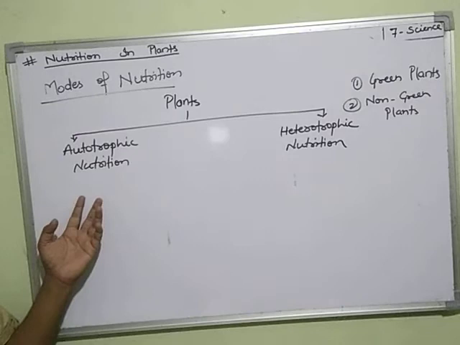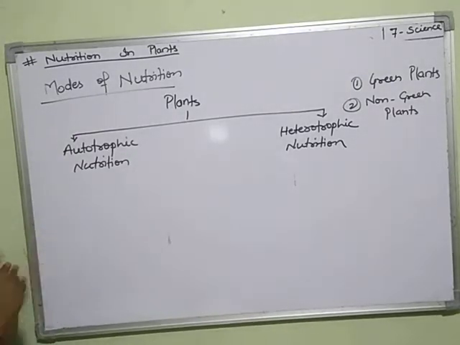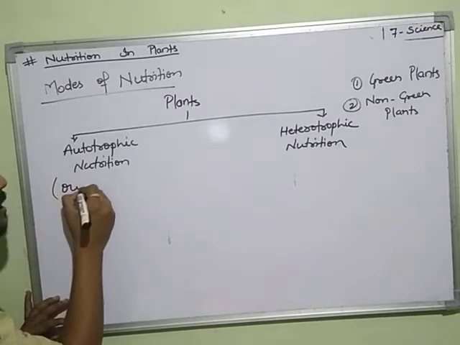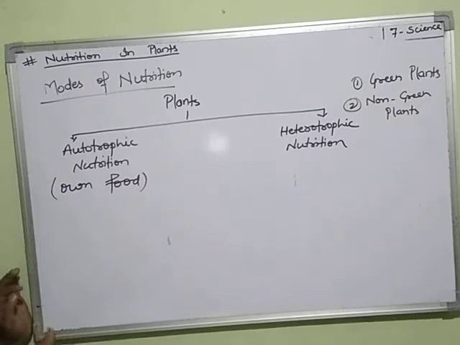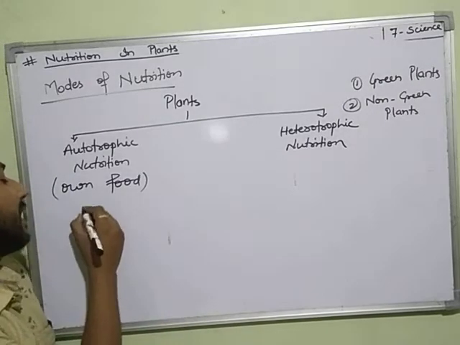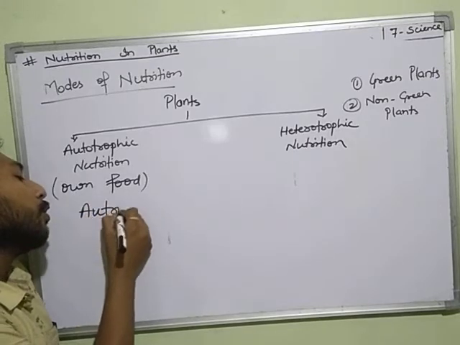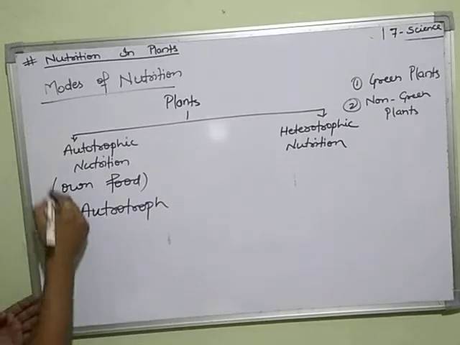If I talk about autotrophic nutrition, this is the mode of nutrition in which living organisms prepare their own food. Those living organisms which can prepare their own food are called autotrophs.